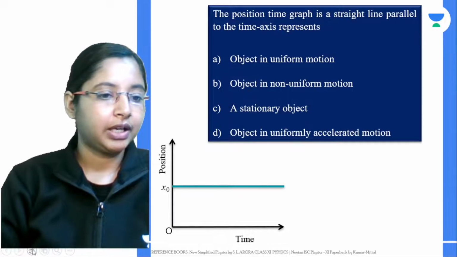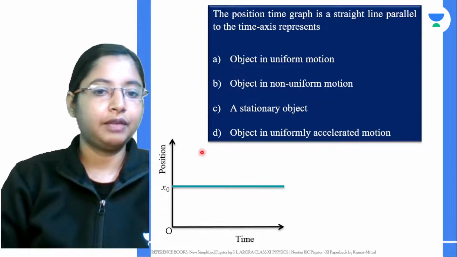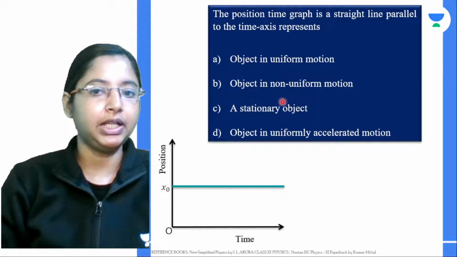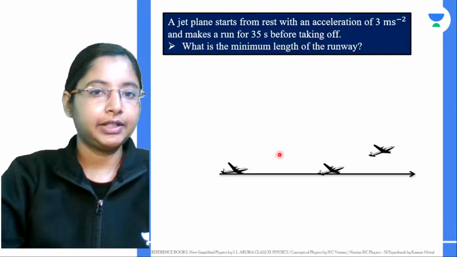And with this, if you see your position-time graph and it's a straight line parallel to the time axis, then it means the object is stationary. Okay. Next question.